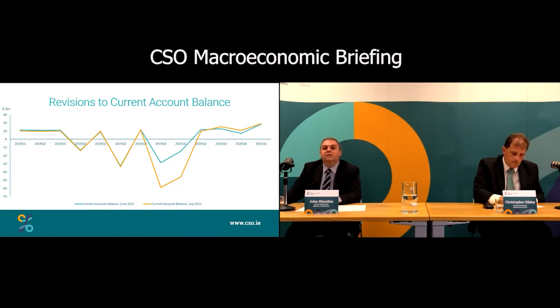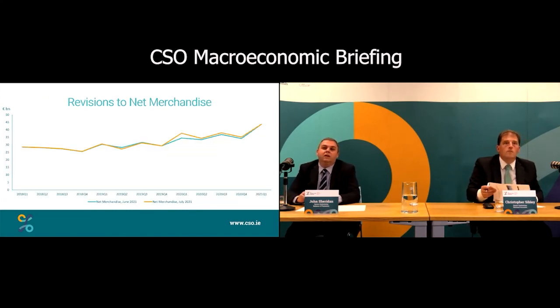To delve into that a bit more closely, looking initially at the revisions to net merchandise, we can see that there are some revisions to net merchandise. For example, in Q1 2020, the balance changed from 34.4 billion to 37.7 billion. But these are not the drivers of the changes we're seeing to the current account balance overall.